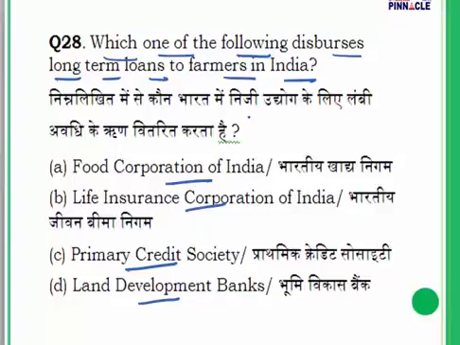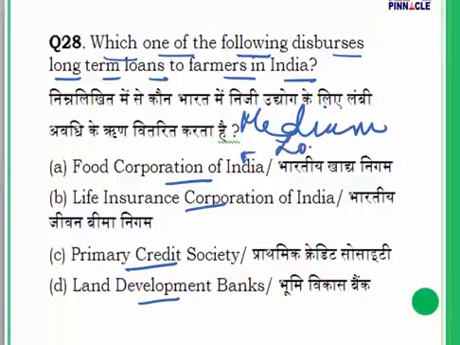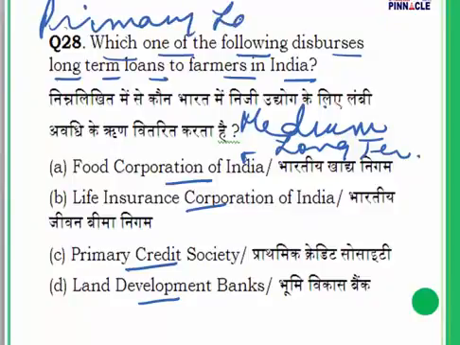Now, for medium and long-term loans, these are disbursed to the farmers through Primary Land Development Banks. We have Primary Land Development Banks, and these are going to disburse the loans.